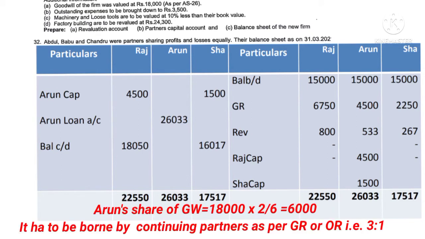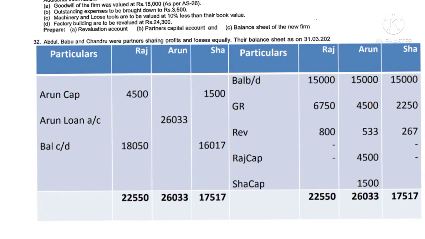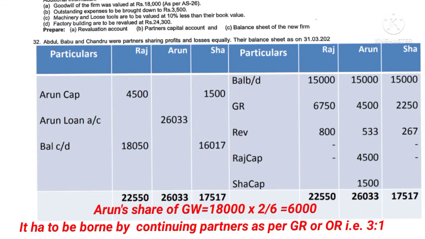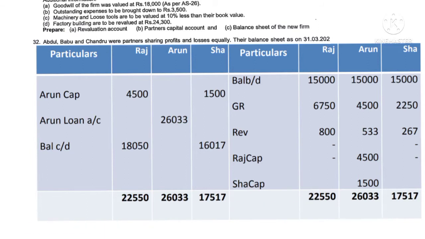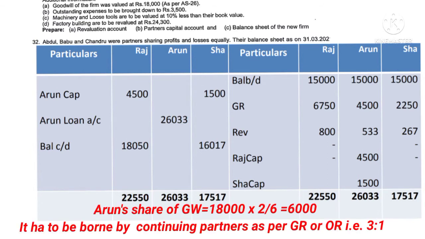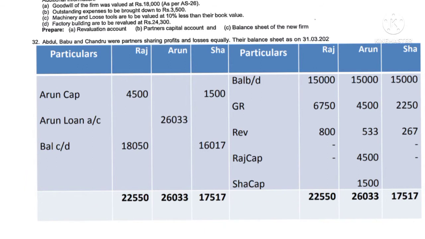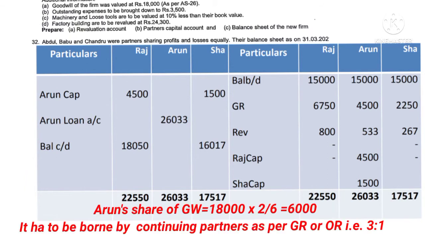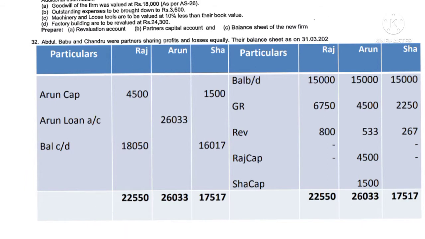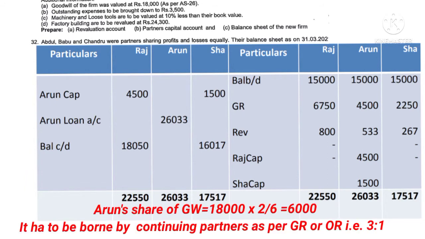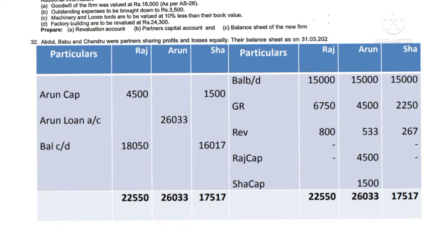And this 6,000 rupees goodwill amount should be borne by the continuing partners, not old partners, continuing partners, as per the gain ratio. If gain ratio is not given, then the old ratio of the continuing partners itself would be considered as the gain ratio. So the old ratio is 3:1, therefore gain ratio is also 3:1. If 6,000 rupees is distributed among the continuing partners Raju and Shambhu, it comes to 4,500 and 1,500.